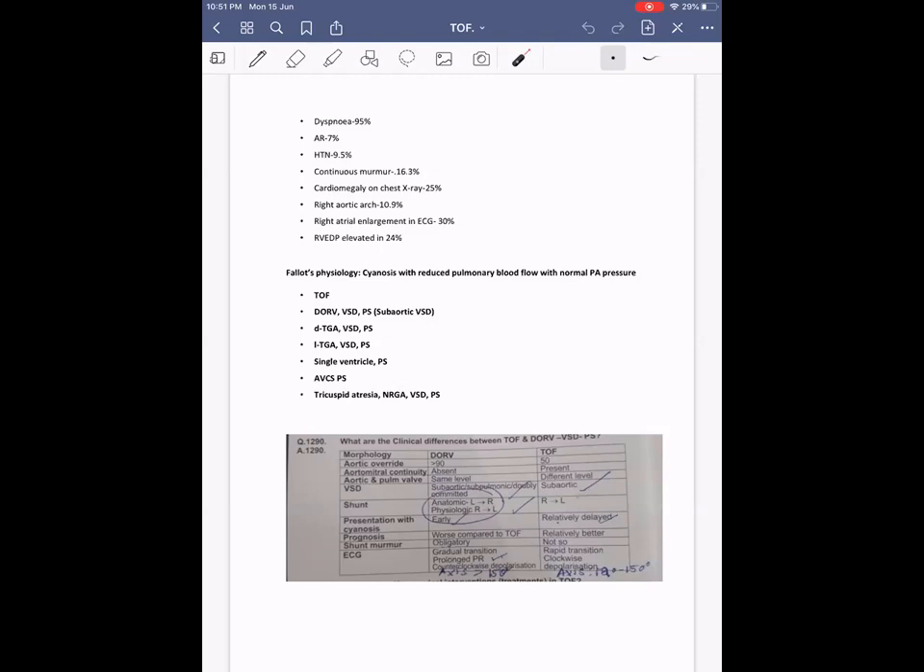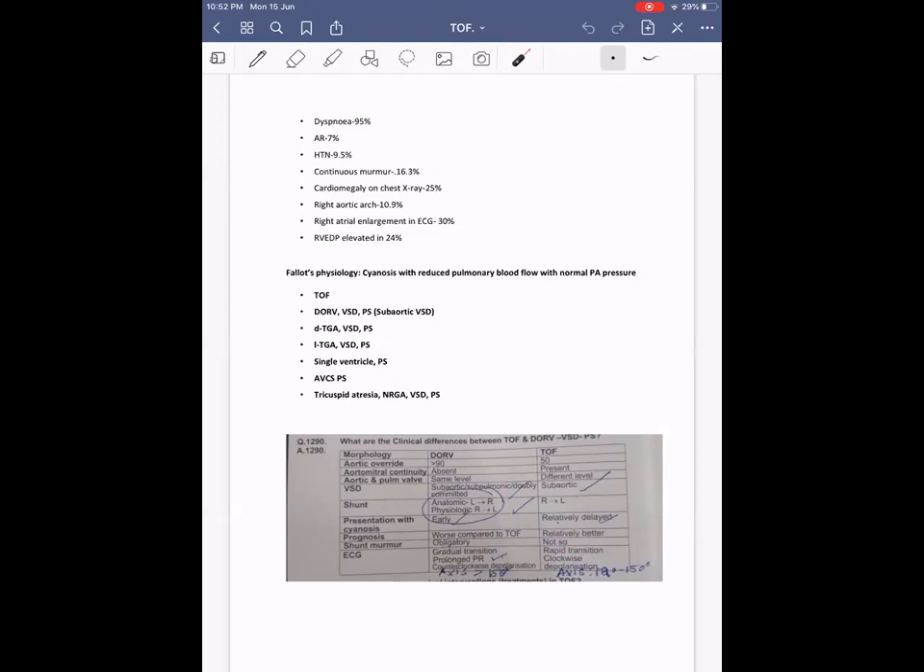Rapid transition, gradual transition, they have given. So ECG wise, one is axis, second one is gradual transition in DORV versus rapid transition in TOF. Prolonged PR interval can happen in DORV, but not so in TOF. Then counterclockwise depolarization occurs here, that won't be seen. Then presentation with cyanosis will be early in DORV and relatively delayed in TOF. Prognosis of DORV is worse compared to TOF, and TOF has better prognosis. Shunt murmur, it will be an obligatory murmur. Here, the shunt murmur usually won't be present.